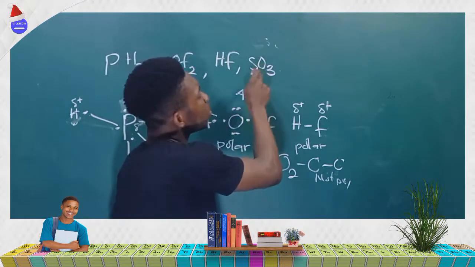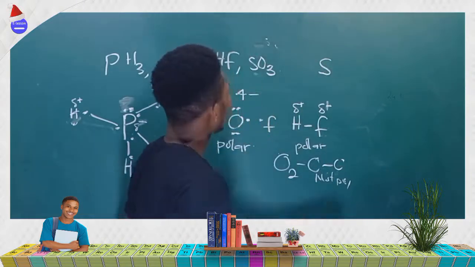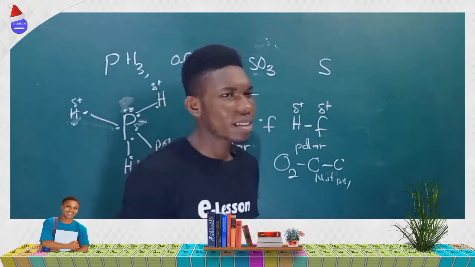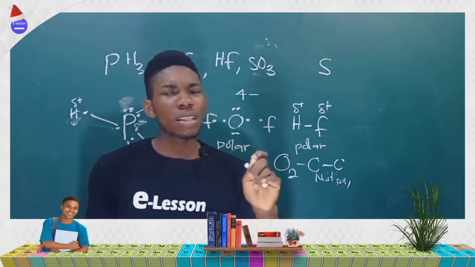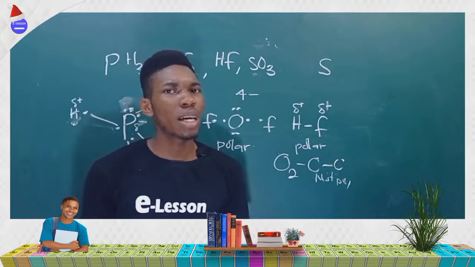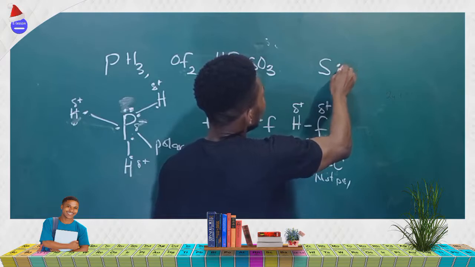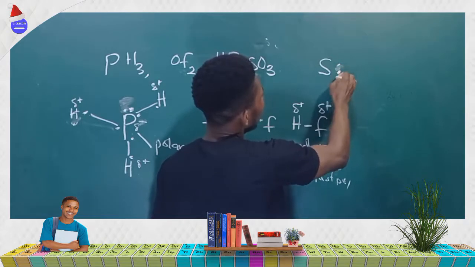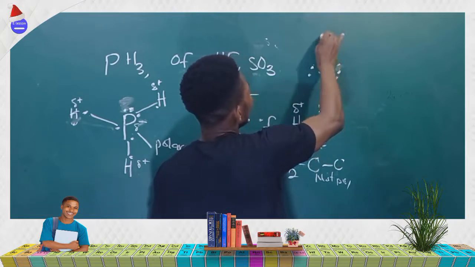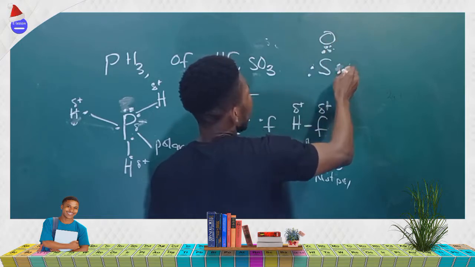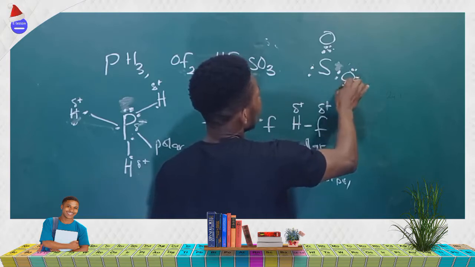But if you look at SO3, sulfur is the central atom. Sulfur has how many valence electrons? 6. Oxygen has how many valence electrons? Also 6. Oxygen needs how many electrons to complete its octet? It needs 2. So sulfur will be donating 2 electrons each to oxygen. So you have 1, 2, 3, 4, 5, 6 to each of the oxygen. I will not write the complete Lewis dot structure, but this is what it looks like.